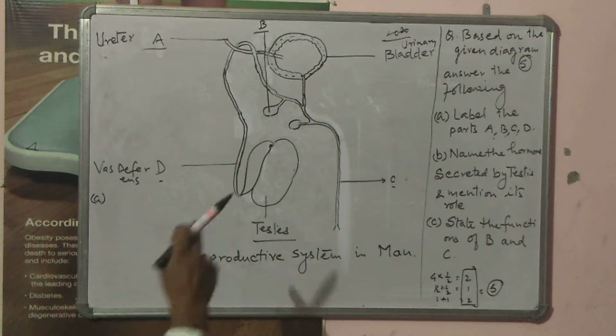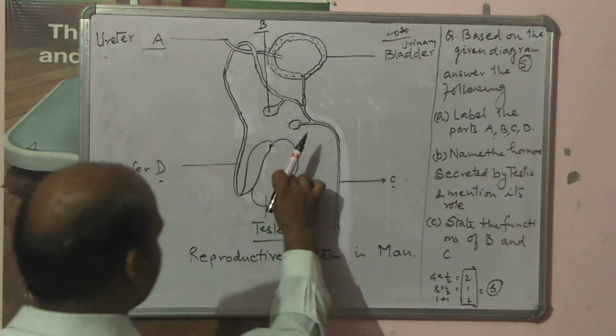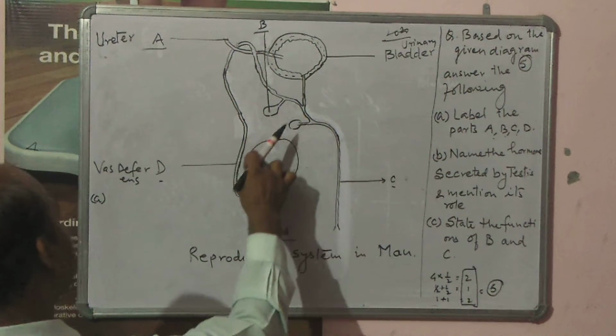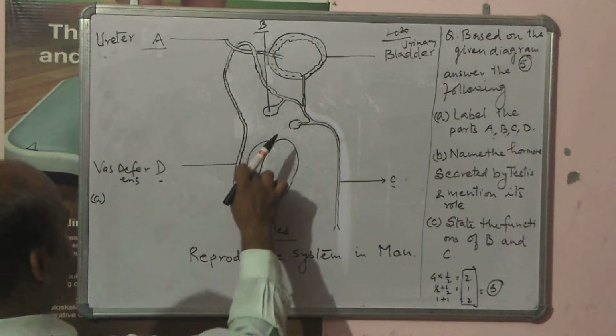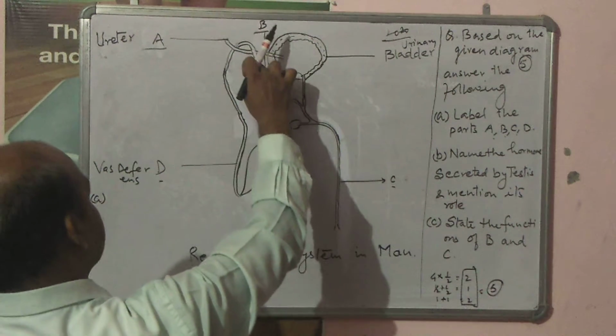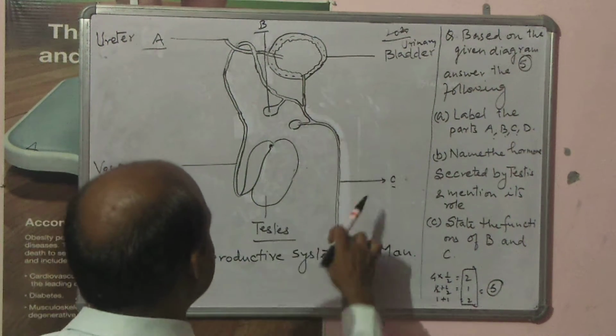It means testes will produce testosterone hormone as well as sperm. That sperm will be carried via vas deferens, and from the vas deferens it will enter into this particular tube-like structure.